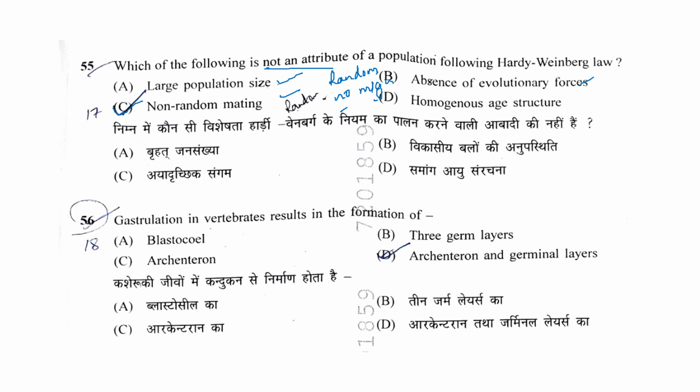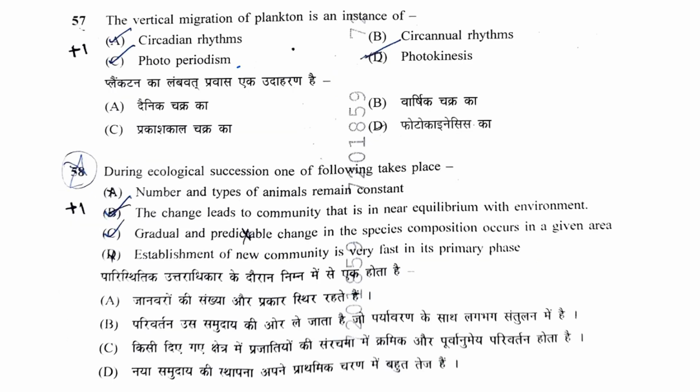Gastrulation in vertebrates results in the formation of: option A blastocoel, option B three germ layers, option C archenteron, option D archenteron and germinal layer. So correct answer is D, archenteron and the germinal layer. Next question is, the vertical migration of plankton is an instance of: circadian rhythm, photoperiodism, and photokinesis. All these three are correct. Circannual rhythm is not correct. Next question is, during ecological succession, which one of the following takes place? Number and types of animals remain constant. It is false.